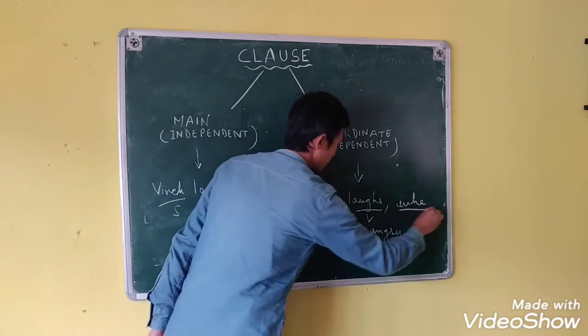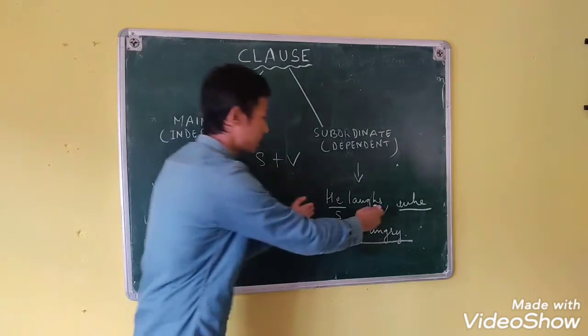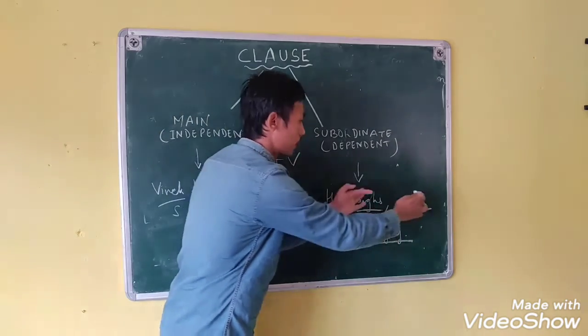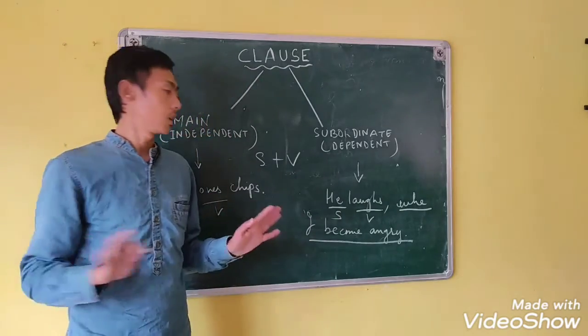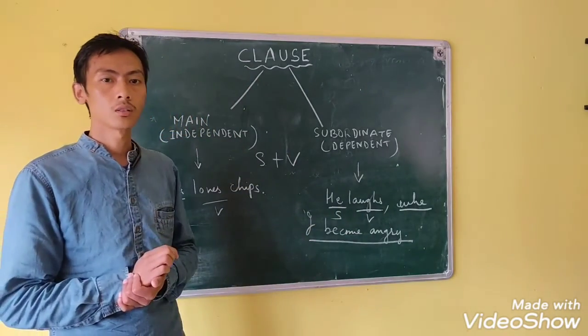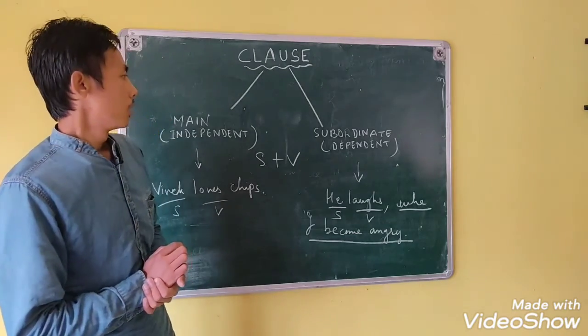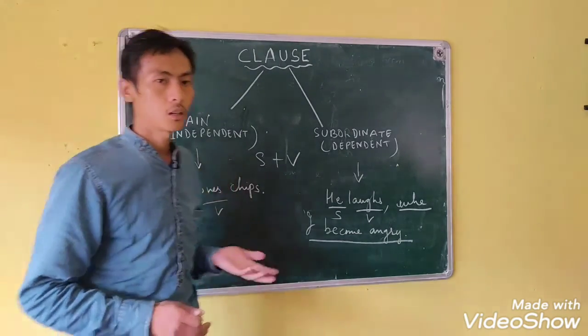In order to make a complete sense, this clause has to depend upon another sentence to give us a complete thought. That's why it is known as a subordinate clause. So we have discussed the main clause and the subordinate clause.